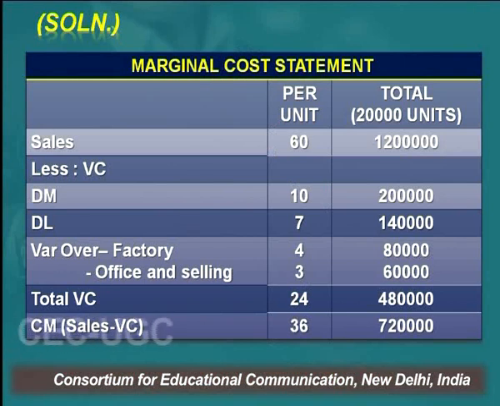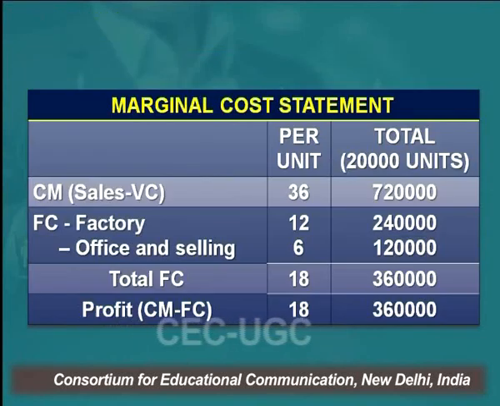We have taken everything per unit. Sales are 60 rupees, variable cost is 10 rupees, direct labor cost is 7 rupees, variable factory overhead is 4 rupees, variable office and selling overhead is 3 rupees. So the total variable cost is 24 rupees. Sales minus variable cost is equal to contribution. So 36 rupees is the contribution, and multiplied by the number of units you are already selling in the market, 20,000, you get the total contribution.